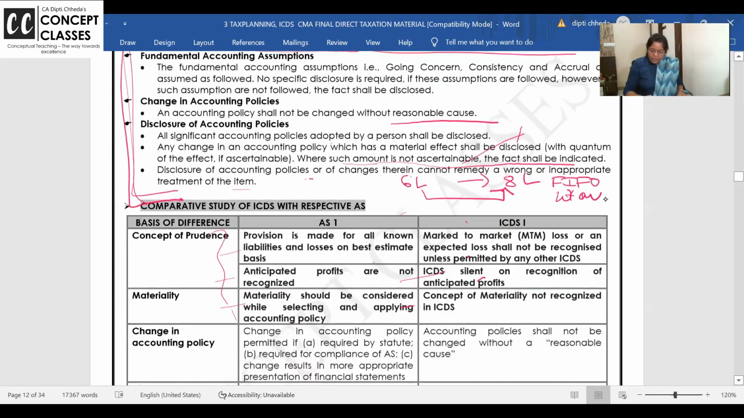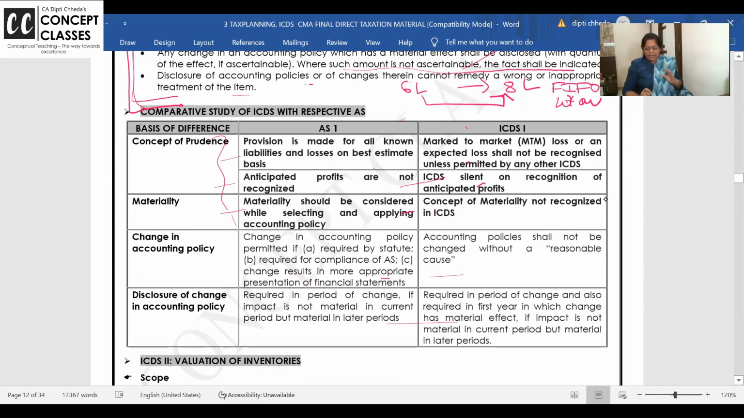Right now, let us go to the comparison of AS 1 and ICDS 1, which is asked in the exam, a straight question for 5 marks or some framework commenting question. AS 1 says make provision for all the known liabilities and losses: provision for repairs, provision for gratuity, provision for this. ICDS says mark to market loss, future losses or expected loss should not be recognized.